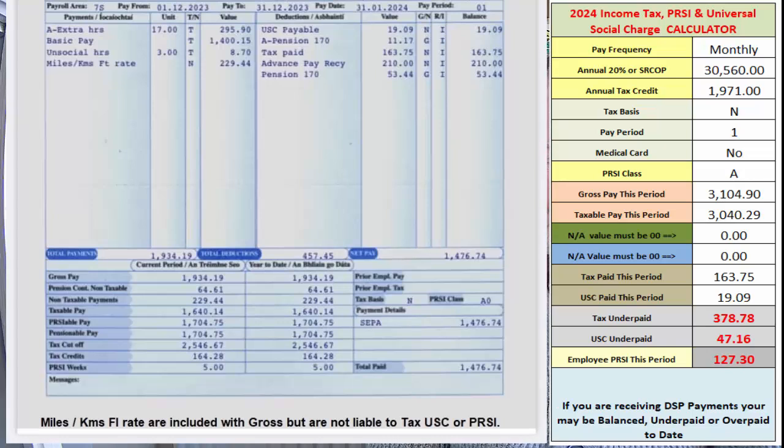Now the gross pay and taxable pay this period are €3,104.90 and €3,040.29 respectively. We leave the tax paid and USC paid as were on the previous payslip, and we see here that this person would pay an additional €378.78 in tax, an additional €47.16 in USC and pay €127.30 more in PRSI from the previous amount of zero.